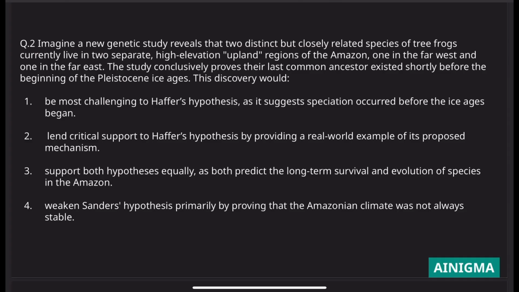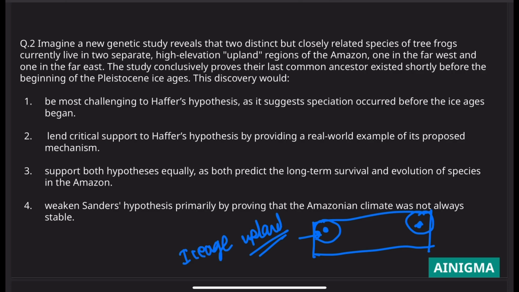So what the question has said is that there is an upland, and in the upland there are two distinct species of frog. One is in the west and one in the east. And it is known that before the ice age struck there was a single species, but after the ice age there were two different species.